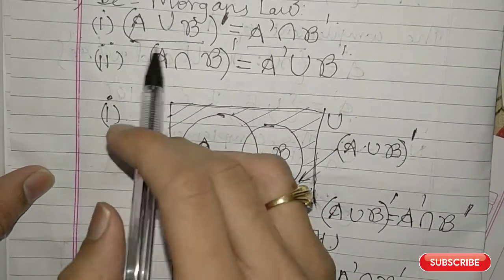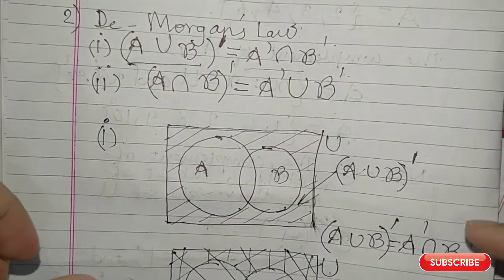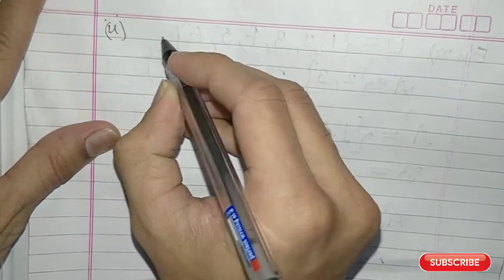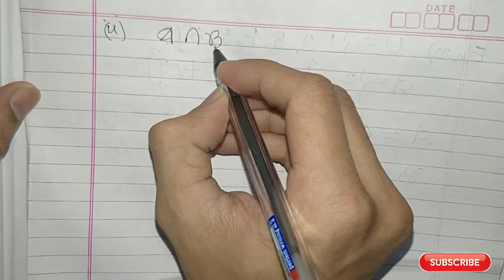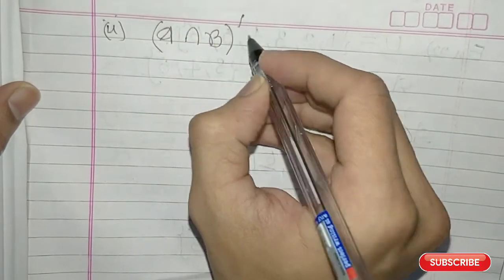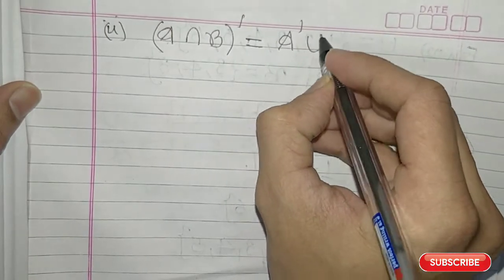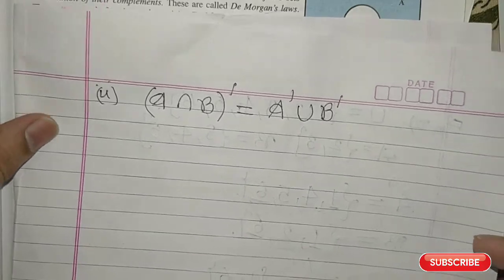Now let us go to the second De Morgan's law. So the second De Morgan's law is what? You have A intersection B, the whole complement, is equal to A complement union B complement. This you have as the second law.